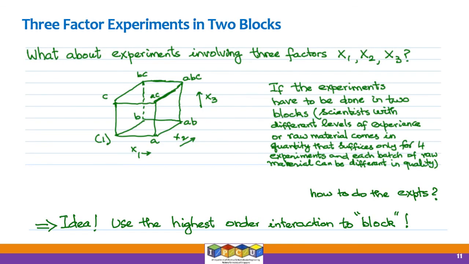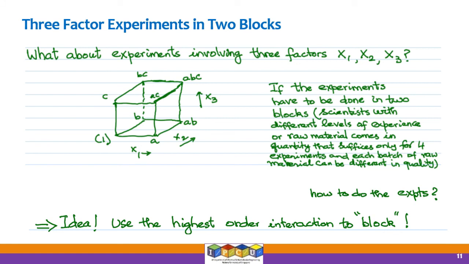So now we return to this 3-factor problem. That is what we started with, the problem of M, P and T, those 3 factors. And we asked the question, if 8 experiments can be done by 2 scientists, possibly of different skill levels, and each one can do only 4 experiments, what's the best assignment? All right, so the pattern of experiments is shown here. If it's a 3-factor thing, we show it as a cube, and the experimental points for a 2 to the power of 3 design are located at the vertices of the cube.